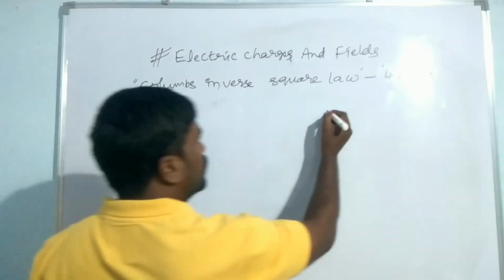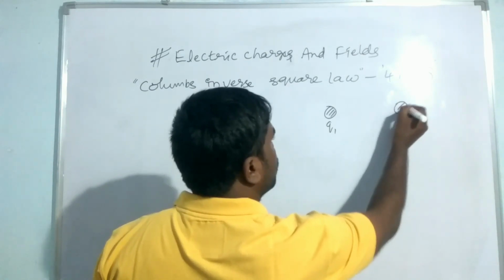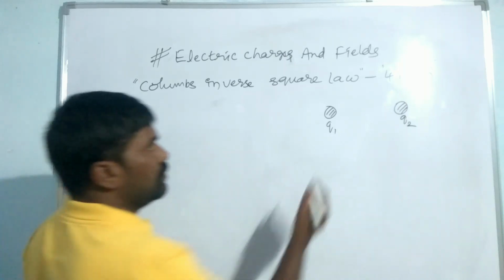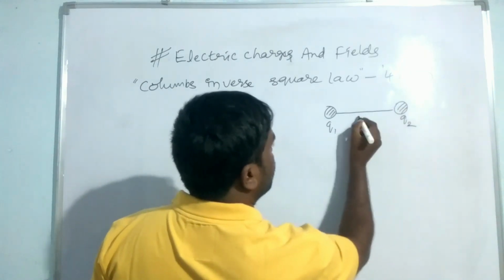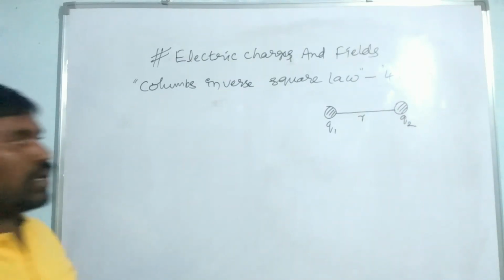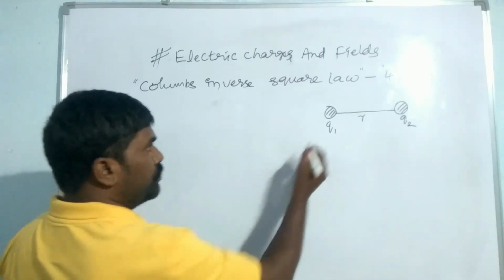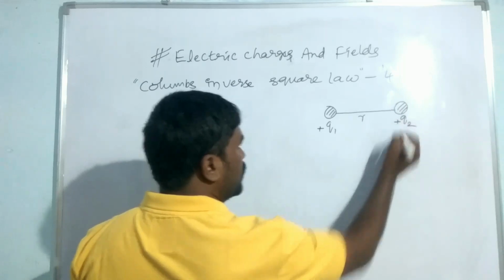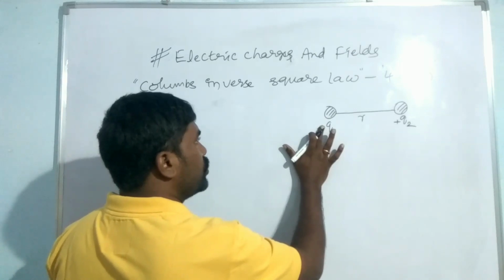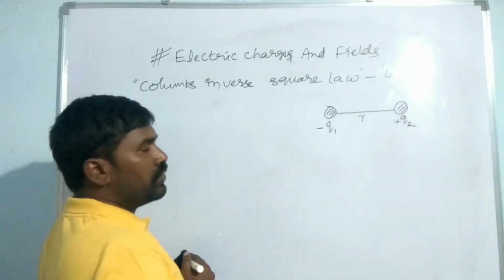If two charges Q1 and Q2 are separated by a small distance, and that small distance is r, then a force of attraction or repulsion acts between them. Suppose these two charges are positive charges, they are like charges, then a force of repulsion acts. If these two charges are unlike charges, then a force of attraction acts between them.